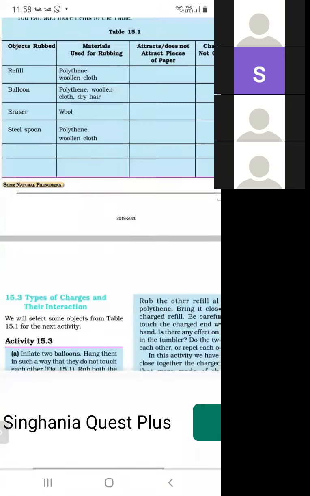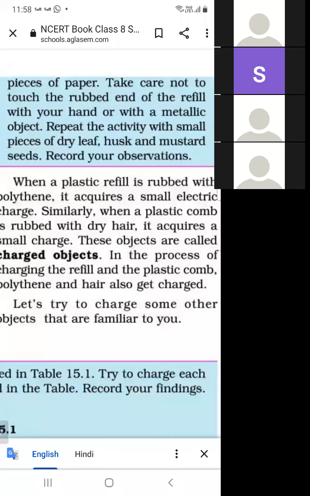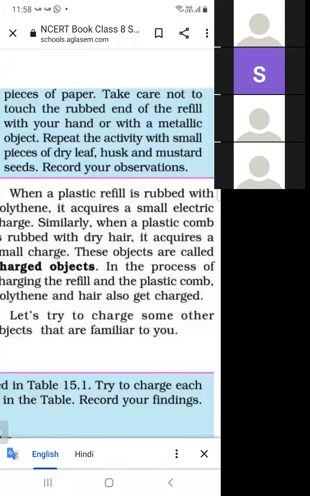So this is a charge. Charge is produced by rubbing. So how is charge produced by rubbing? When one object is rubbed with another, then one acquires positive charge and the second acquires negative charge. And so this charge is produced by the rubbing.